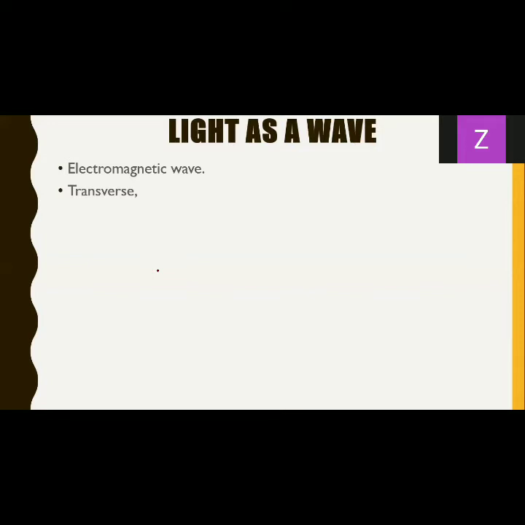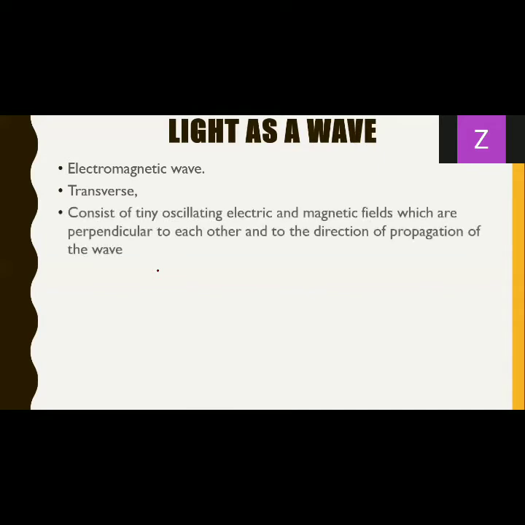And obviously the transverse wave, but which type of transverse wave? This transverse wave consists of different fields. Which fields? Electric and magnetic fields. I told you it is an electromagnetic wave. So we have an electric field and a magnetic field which are oscillating. Both of them oscillate in the form of a transverse wave. The most important thing to focus on is that both the fields are perpendicular to each other.